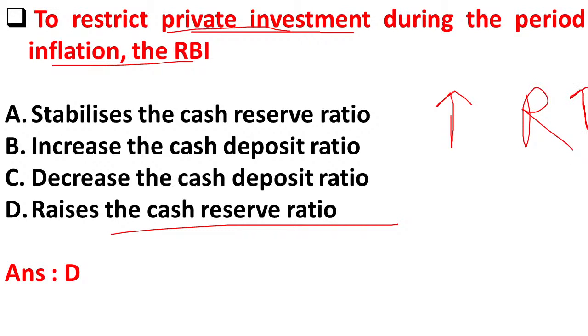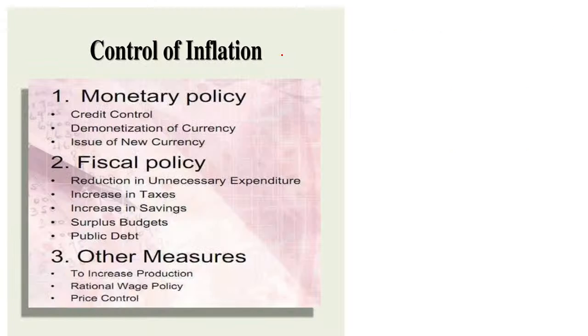So with the RBI, if commercial banks are keeping more reserves with the RBI, it means they have less money. Yes, commercial banks will have less money for credit creation, so they will give fewer loans to private people. In this way, RBI can restrict private investment. So there are various measures to control inflation by RBI.